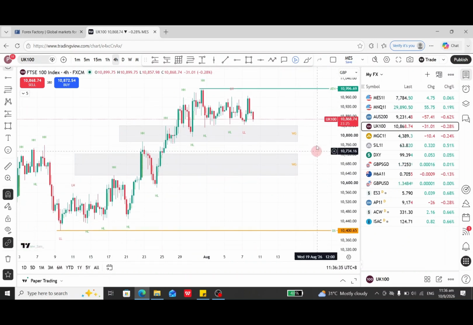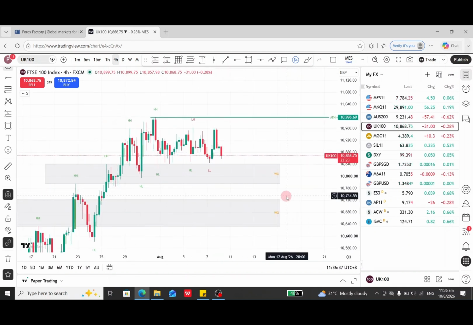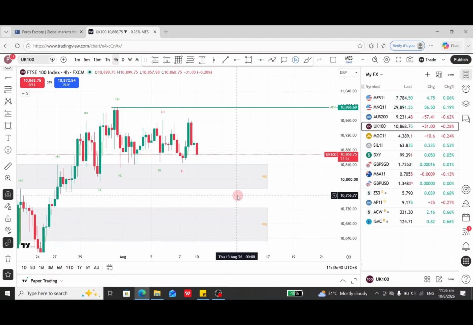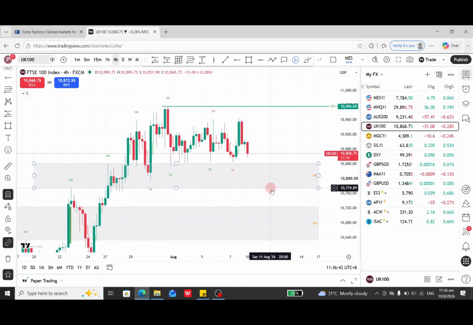Okay, this is the 4-hour chart. The 4-hour chart is good to analyze based on the gaps. You see, starting from here: buy gap, sell gap, buy gap, sell gap. Here there is no gap, then another sell gap and buy gap. This kind of pattern shows the market is ranging, because it alternates buy, sell. After that, sell, buy. So the market is not moving in one direction.